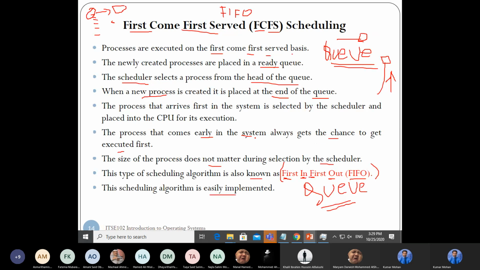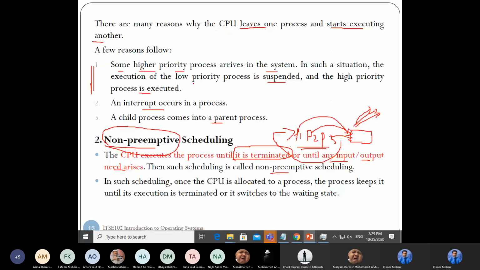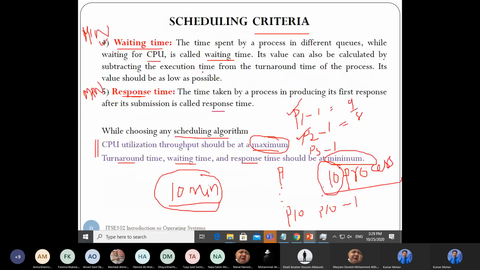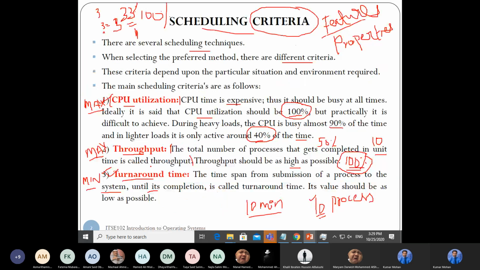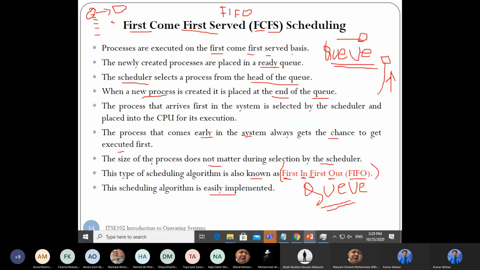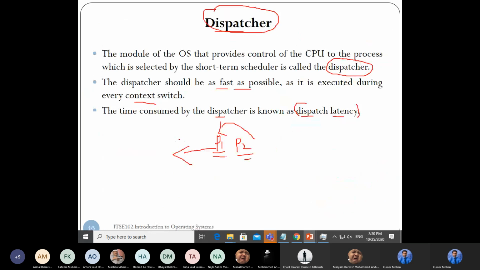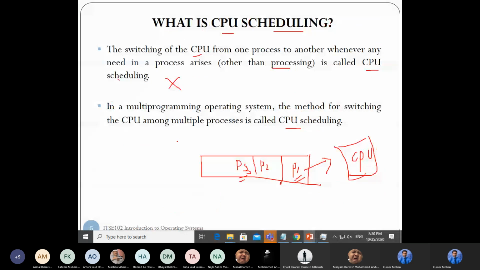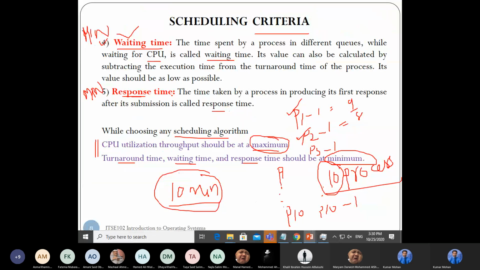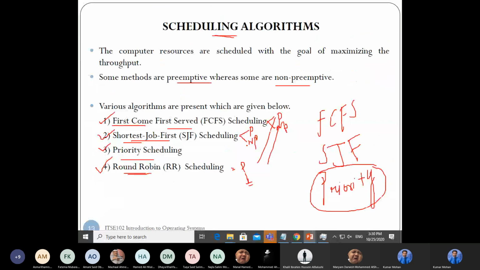Because we are going to do this one. The scheduling criteria. Do you know the scheduling criteria? What have we seen here? We are going to find out waiting time and turnaround time, because we want to know which one is best. I told you the performance of the system depends on the scheduling criteria. When choosing any scheduling algorithm, which one should be maximum and which one should be minimum.